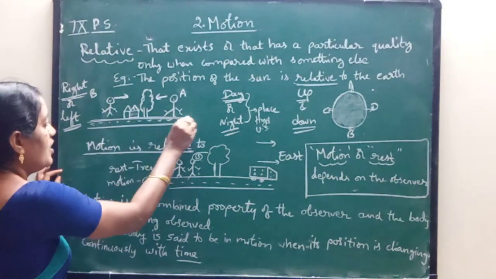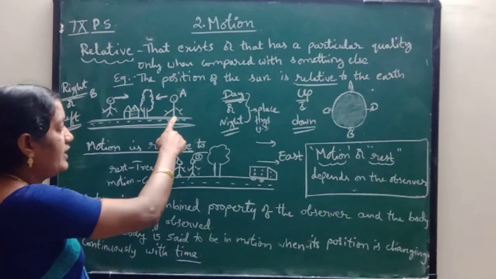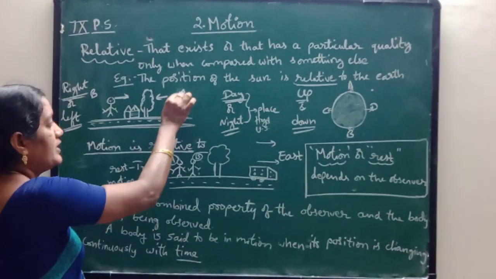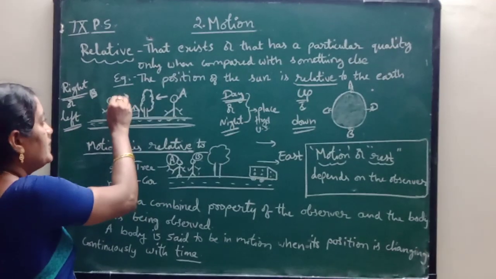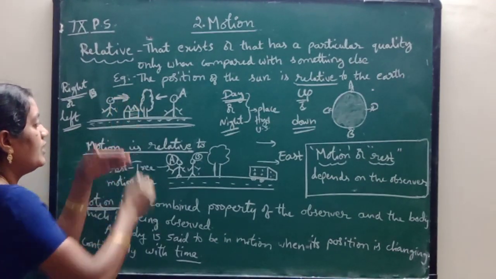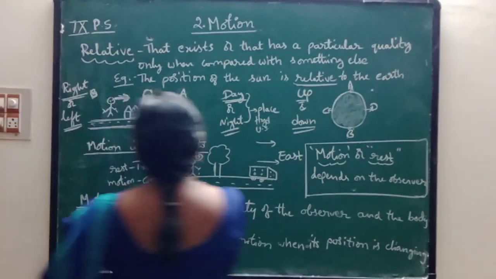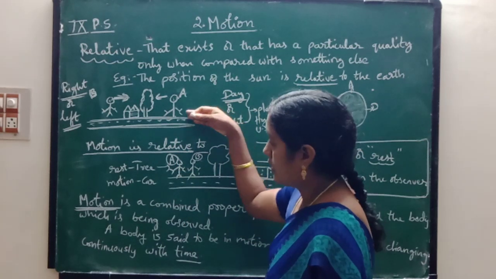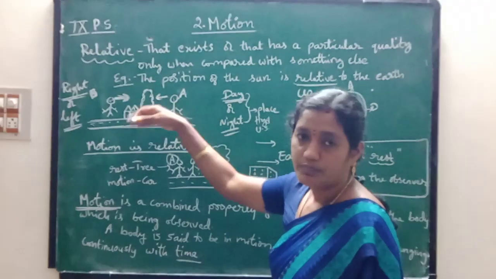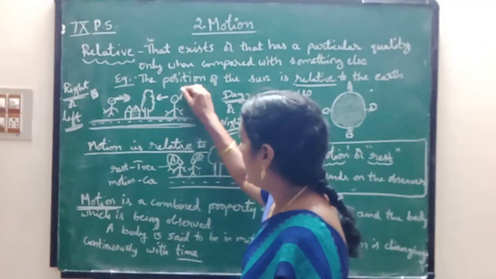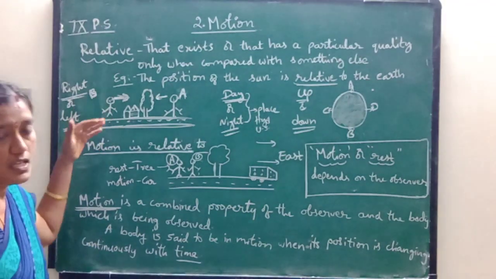Children, this is a road. Here one person is there and here another person. The name of one person is A and the name of the other is B. Here B is moving on which side of the road? The left side of the road. And person A is traveling towards the tree on the right side. Children, A is moving towards the right side of the road and B is moving towards the left side.